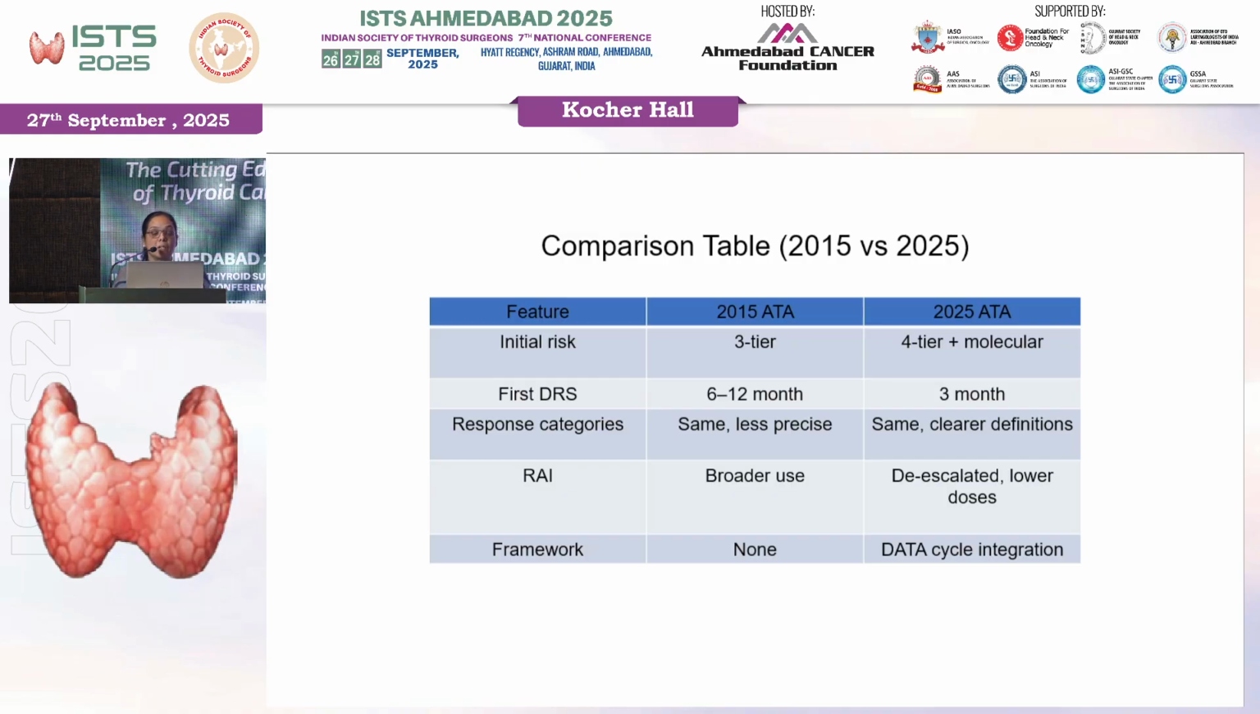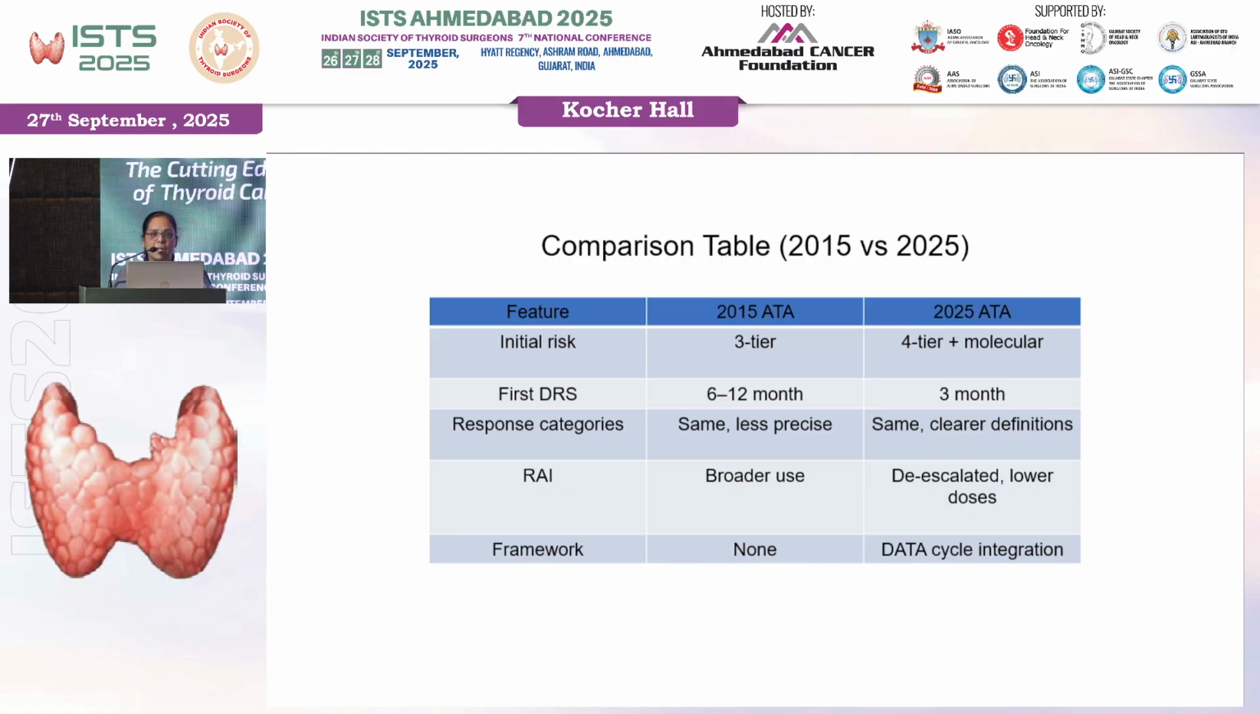Then the dynamic risk stratification: earlier it used to be usually at the earliest by 6 months, but now it can fairly be done at 3 months. And the response categories, they have still kept the same 4 categories: excellent, structurally incomplete, biochemically incomplete, and indeterminate. But they were not that precise. Now they have given even better definitions.